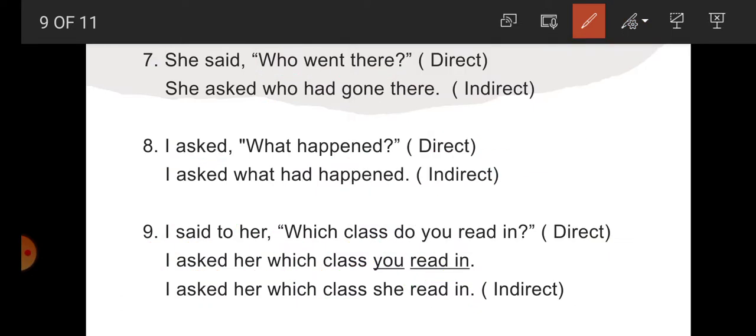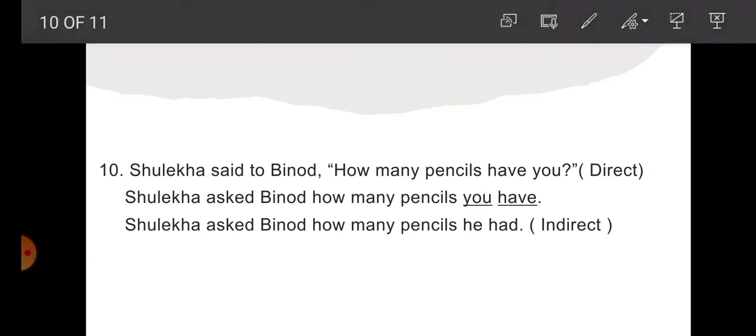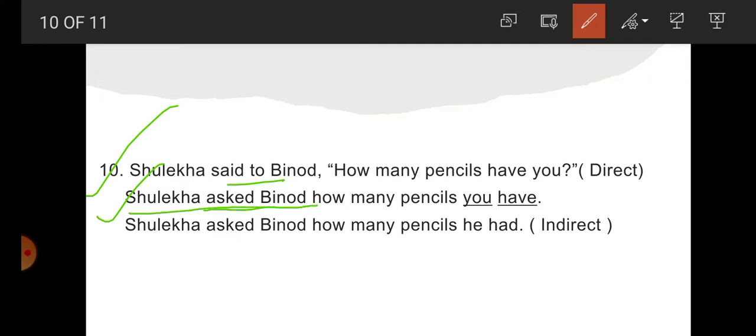So student, 9 examples we have done. I hope you have learned it very well. Now the last example here. Shulekha said to Vinod, how many pencils have you? So first step, said to changes into ask. Shulekha asked Vinod, how many is the question word. So write here how many. How many pencils together here. So how many pencils right here. Now what is left here? Have you. So write here "you have" in assertive. How will we change it? You have only.